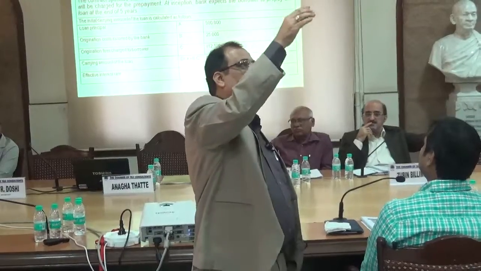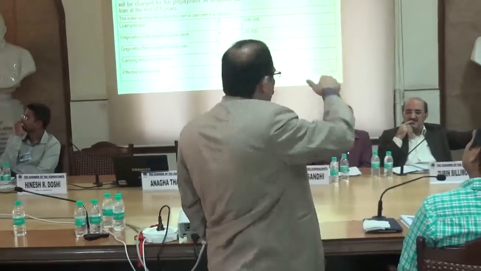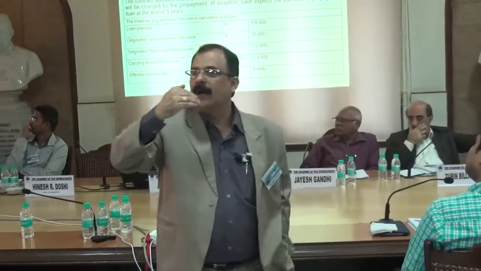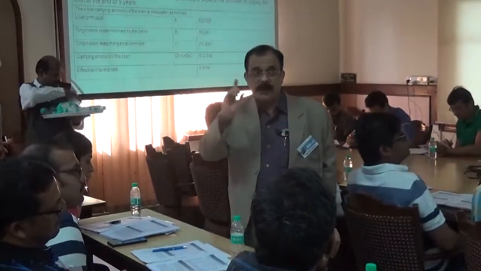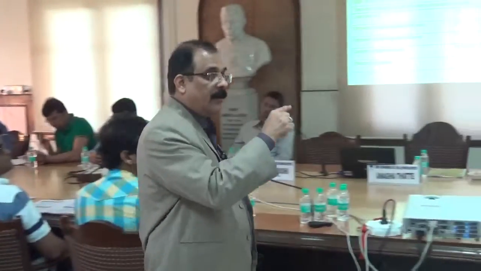If you have noticed, you start with, I gave them 500,000 and every year I am going to recover, say, 35,000, etc. Then at the end of the period, it gives you 6.4%. So every year when you recognize the interest income on this loan, it should be at 6.4%. Right?